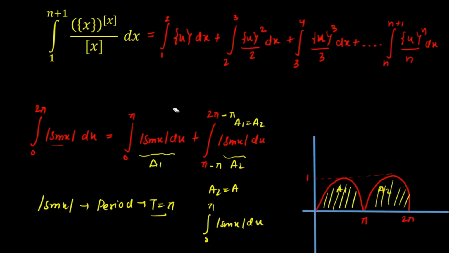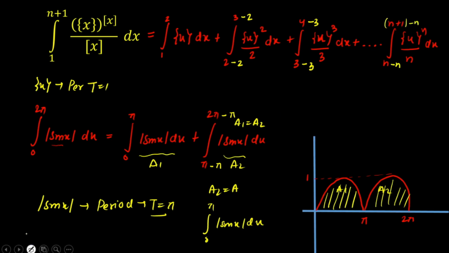Similarly, I observed that the fractional part of x is again periodic with the period 1. That means in the lower limit and upper limit I can subtract 1 and 1 for all the integrations. So here I can subtract 2, the integer multiple of the period, and in the upper limit I have to subtract the same thing in order to get the same value. Similarly, I'll do the same thing here. I'll subtract 3 and 3 here in order to get the same integral, because again the function will be repeating after some time. The period T is equal to 1. Now in the end I can subtract n, and again I can subtract n here.